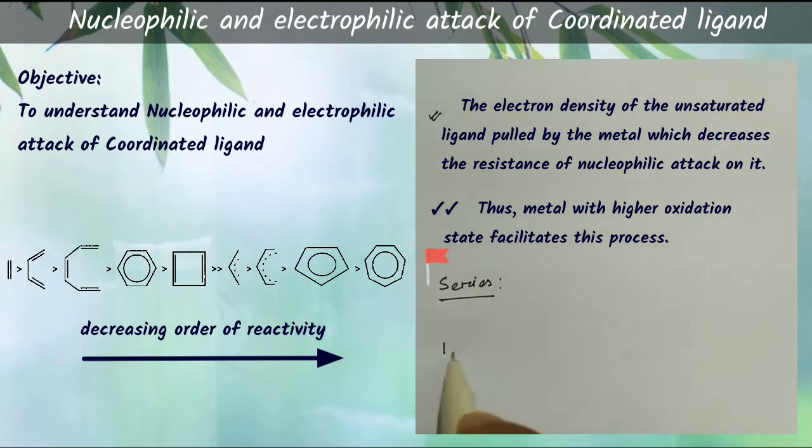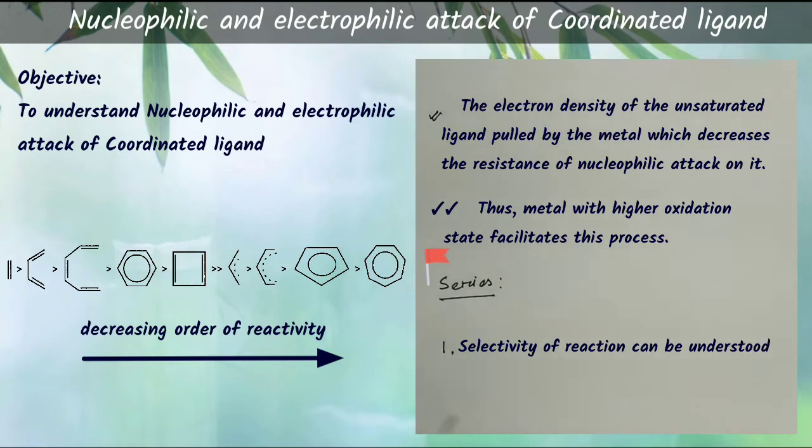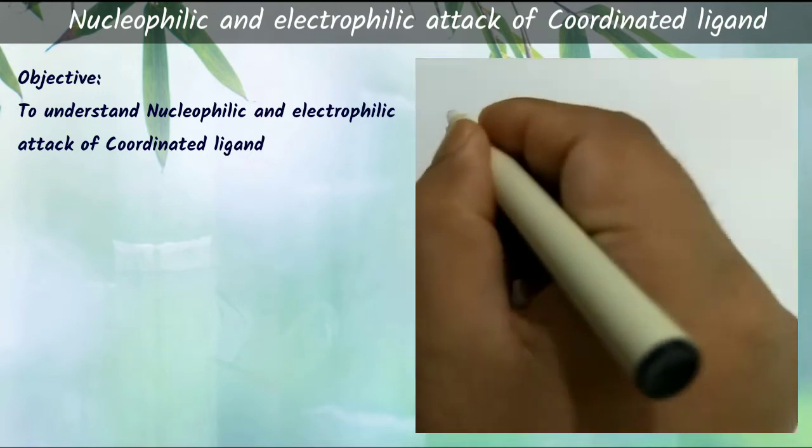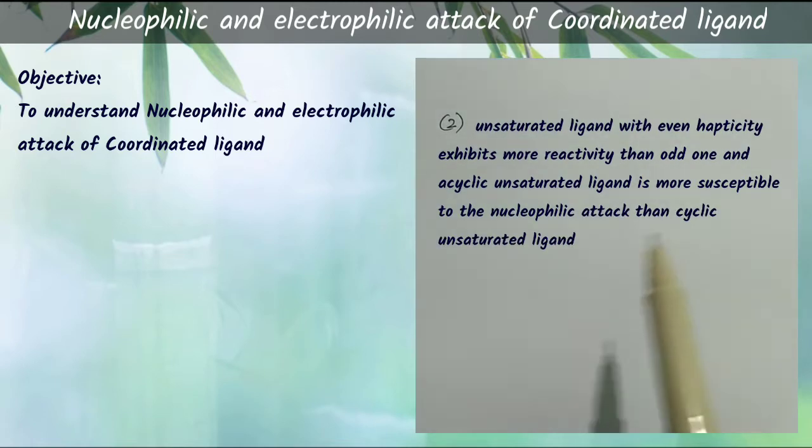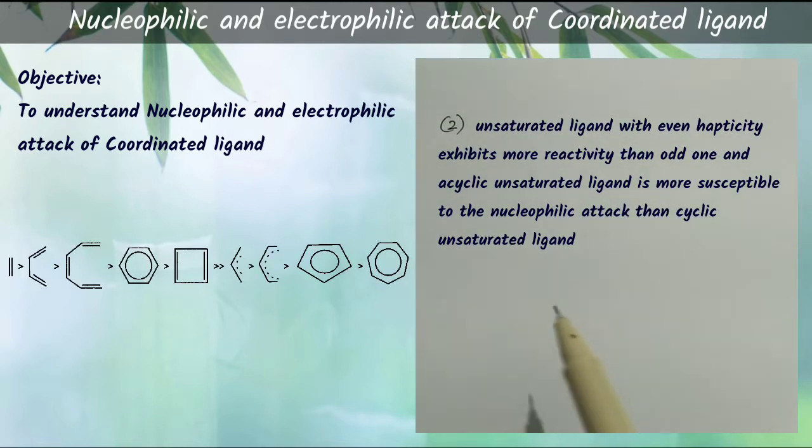The first is that, supposing two different unsaturated ligands are present in the complex, by using this series we can predict at which ligand the nucleophile will attack. The second is that we can estimate how activating a metal fragment must be in order to cause a reaction to occur.